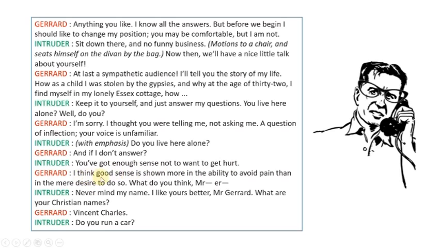Gerard: I think good sense is shown more in the ability to avoid pain than in the mere desire to do so. What do you think, Mister? So Gerard spoke intelligently and replied that good sense is reflected in the ability to avoid pain rather than the mere desire to avoid it. He asked the intruder about his opinion, and he says, Mr.